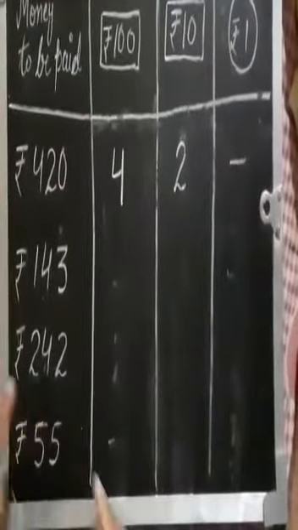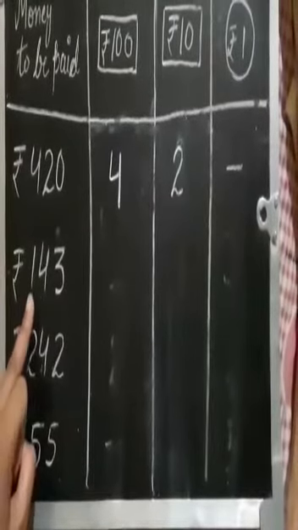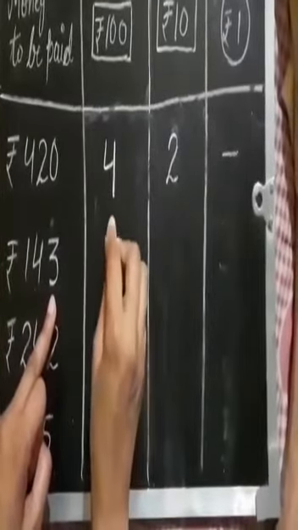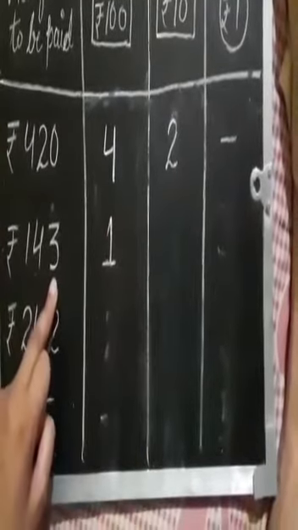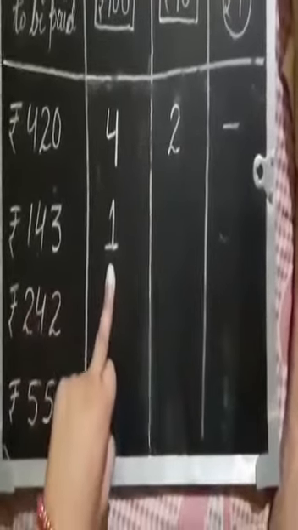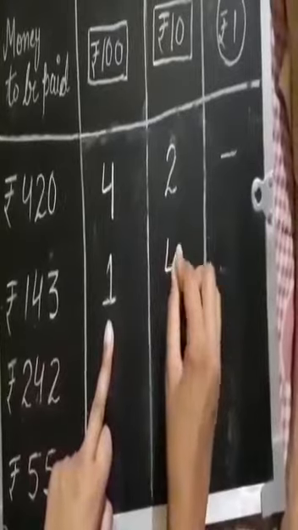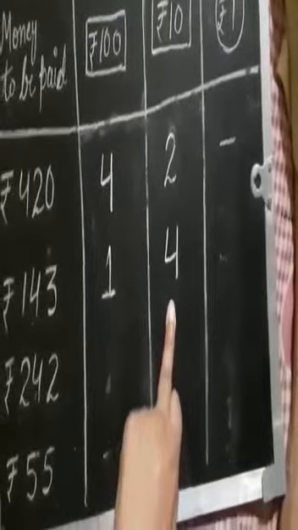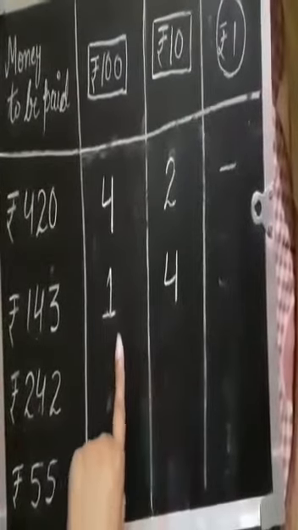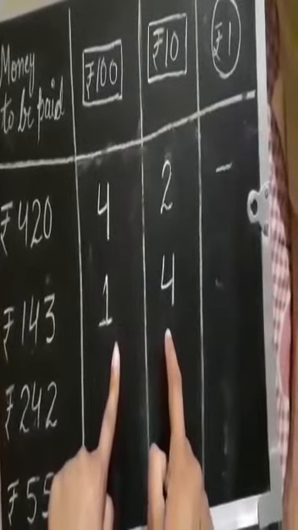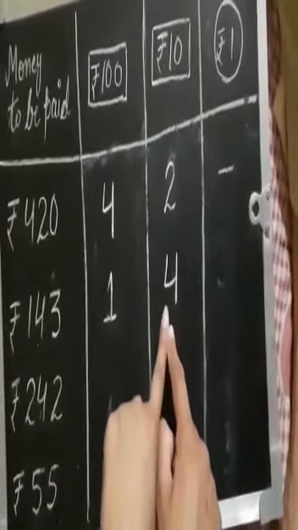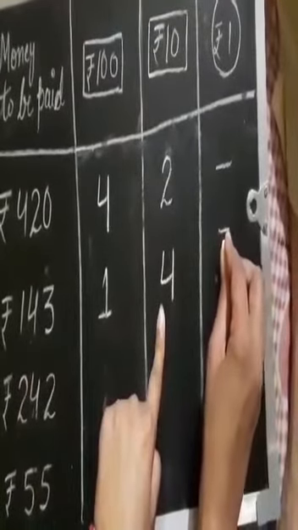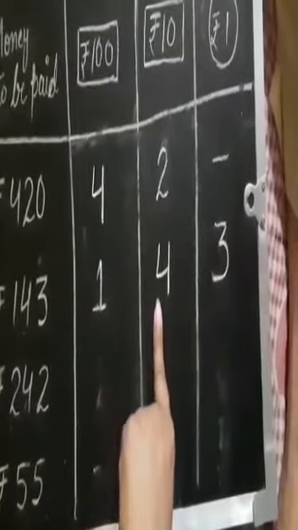Now come to the next, that is rupees 143. For this we will give one note of 100 rupees, it will become rupees 100, and 4 notes of 10 rupees, it will become rupees 40. So the total becomes 140 rupees. Now 3 rupees are left, so we will give 3 coins of 1 rupee.